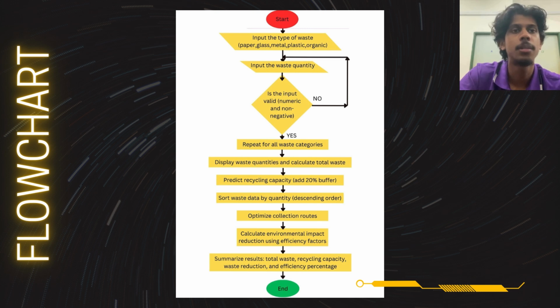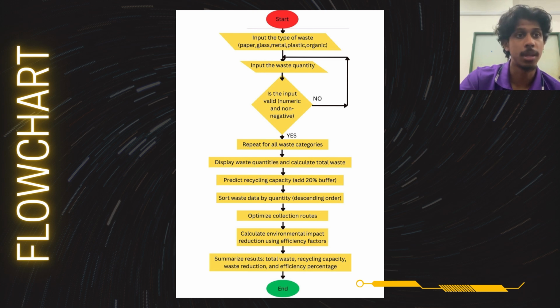This flowchart represents a structured process for waste management and recycling optimization. It starts by taking the type of waste, for example, paper, glass, metal, plastic, or organic, and its quantity as inputs. The input is validated to ensure it's numeric and non-negative. If invalid, the process loops back to re-enter the data. Once valid data for all waste categories is entered, the system calculates and displays total waste quantities.